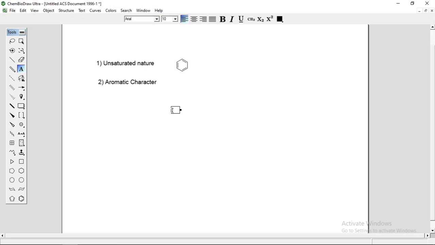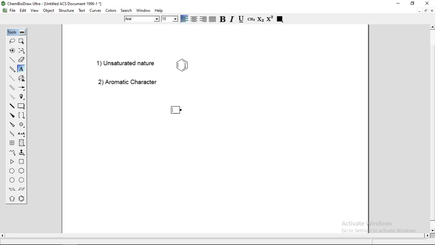However, benzene exhibits peculiar behavior. Benzene is highly unsaturated, but it does not undergo addition reaction. Because it is having 3 double bonds, benzene is a highly unsaturated compound, but it does not undergo addition reaction with Br2, HCl and HBr, which are characteristic of unsaturated compounds.